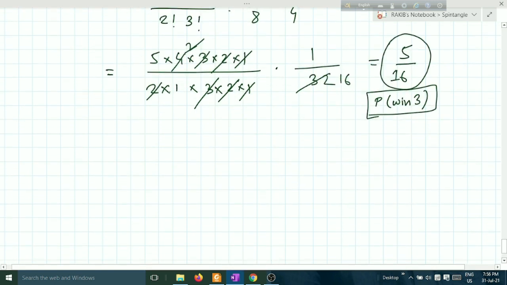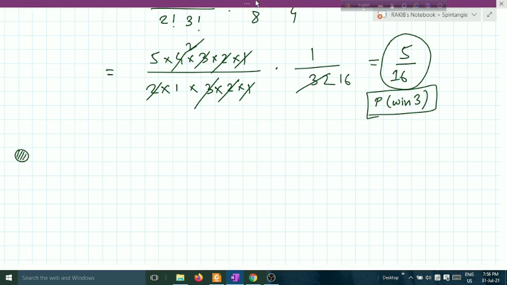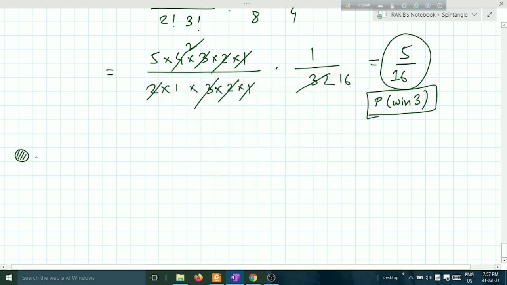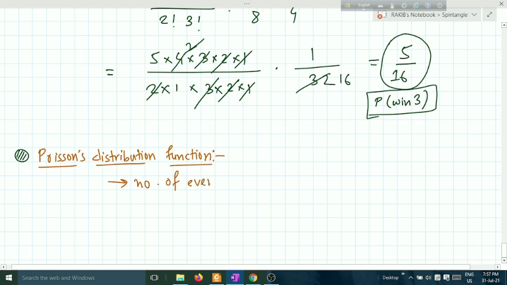This is how we calculate the probability in case of binomial distributions. Next comes the Poisson distribution function. What is the Poisson distribution function? It is another type of function used when the number of events is very large.